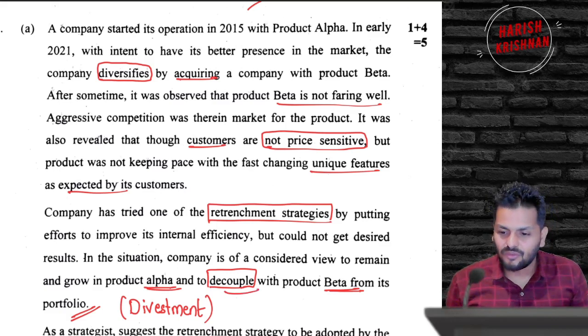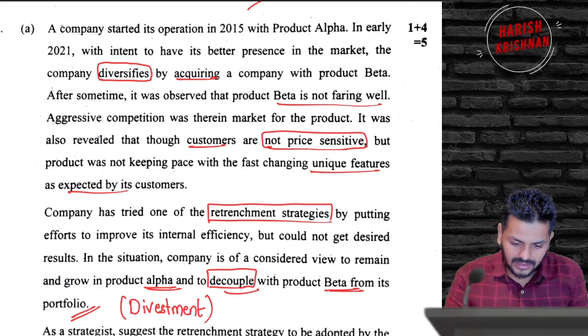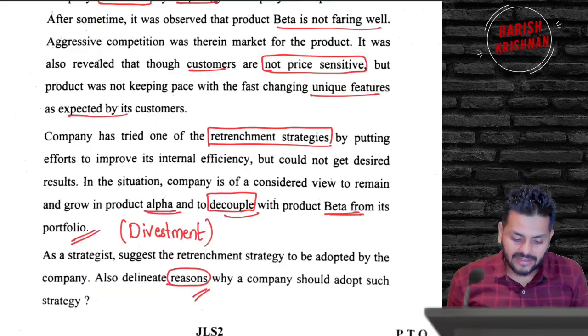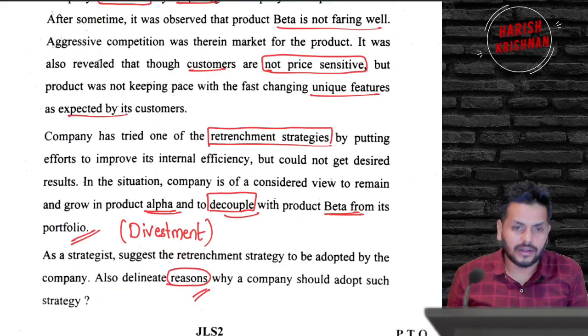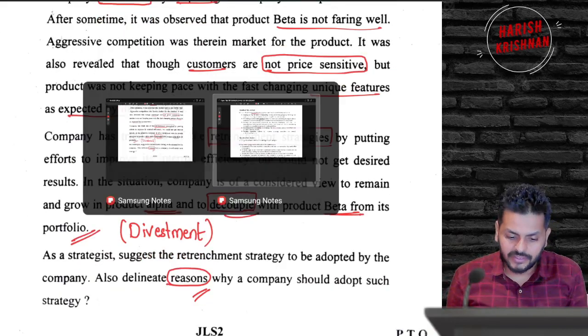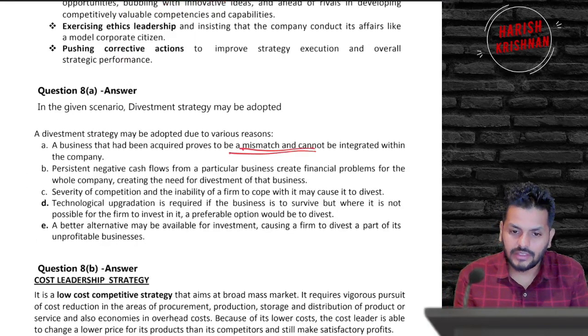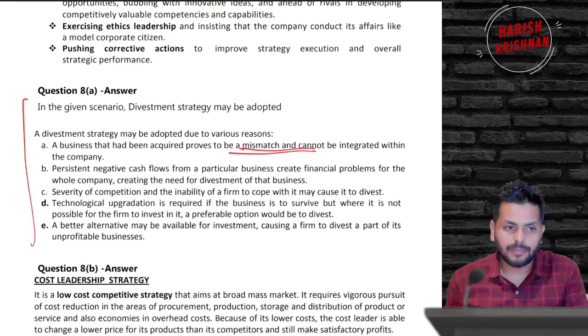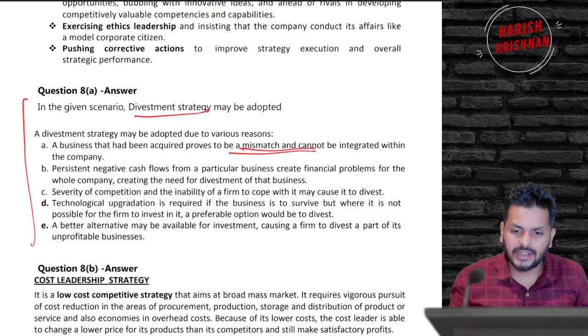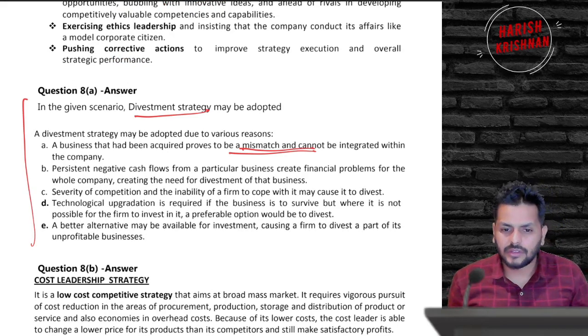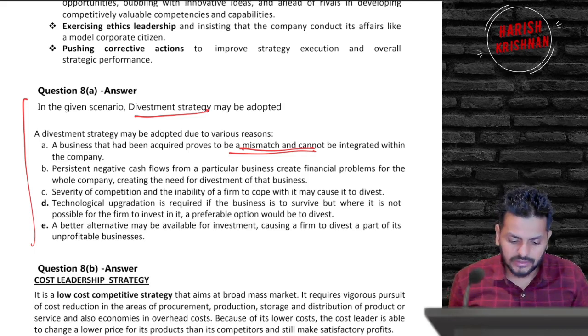I mean, what else should you do for scoring marks like this easily? So I think the answer will be immediately identified as divestment. And the first reason for divestment is when an acquired business proves to be a mismatch, right? If you have studied these things, basically that's all. That part you call divestment and writing this will get you all the marks. So there are no 2 thoughts to even think of.